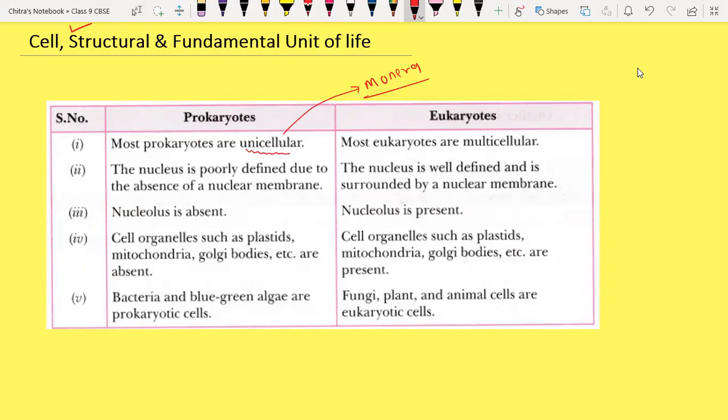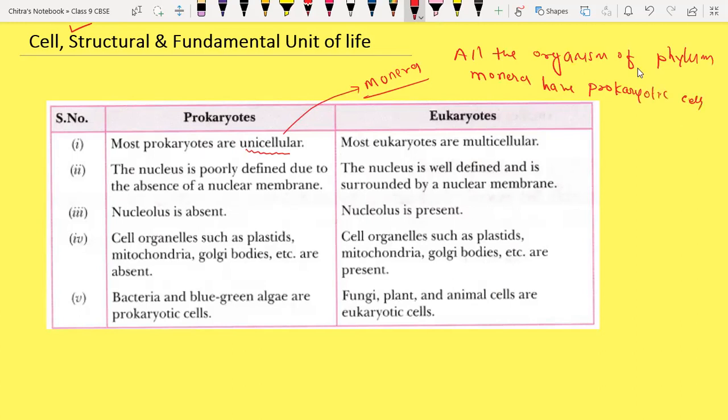So I'm writing here: all the organisms of phylum Monera have prokaryotic cells.